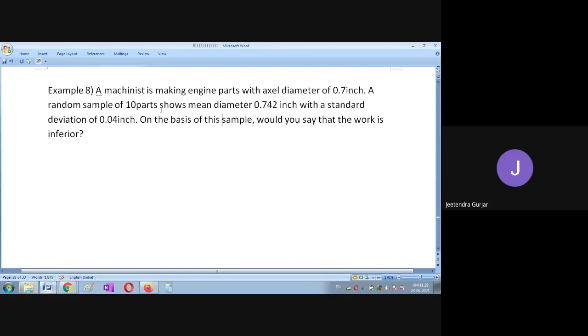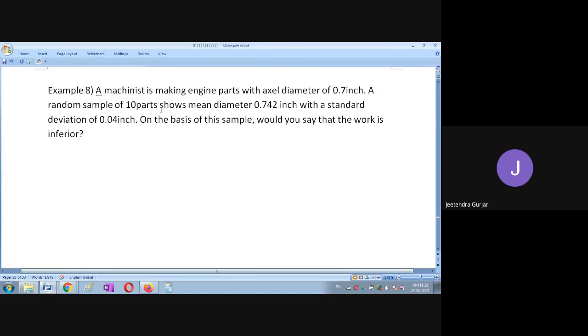Yes, friends. A mechanist, that is yourselves, as you are all going to be mechanists, is making engine parts with the axial diameter of 0.7 inches. A random sample of 10 parts shows mean diameter 0.742 inches with a standard deviation of 0.04 inches. On the basis of this sample, we are going to use statistics to find out whether the work is inferior or not inferior.